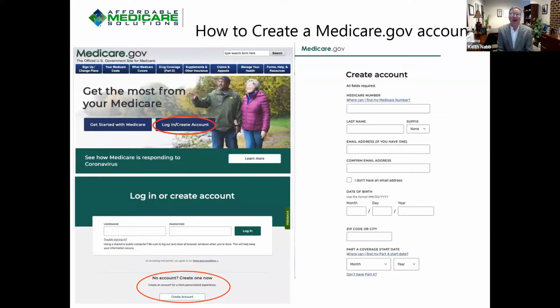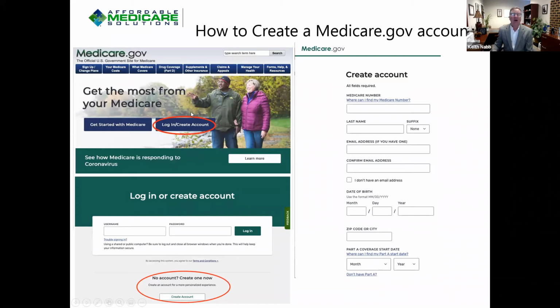So this is what the Medicare website looks like. It says Medicare.gov. Make sure you're on the official US government site for Medicare and not some other website. Be careful. There are scams out there. And when you go in, click on where it says login/create account. Right here in the middle of the screen, circled in red.